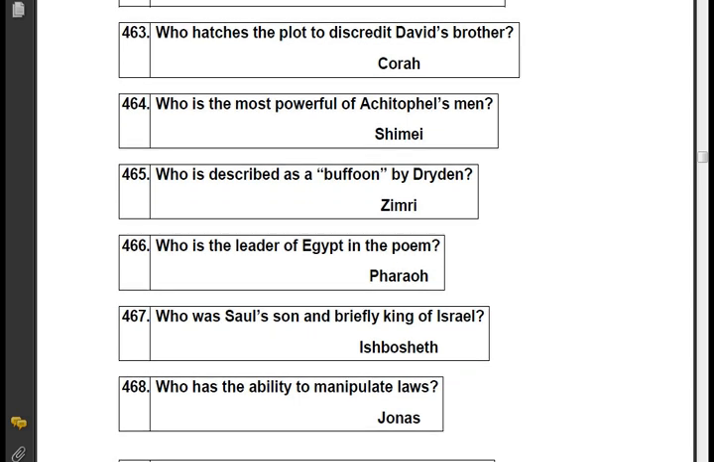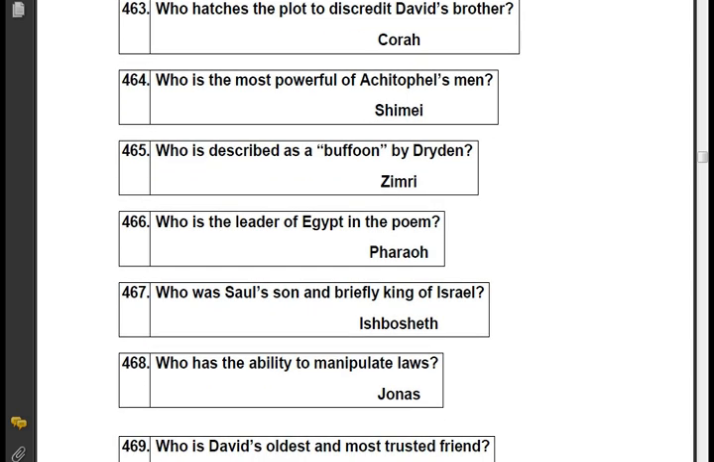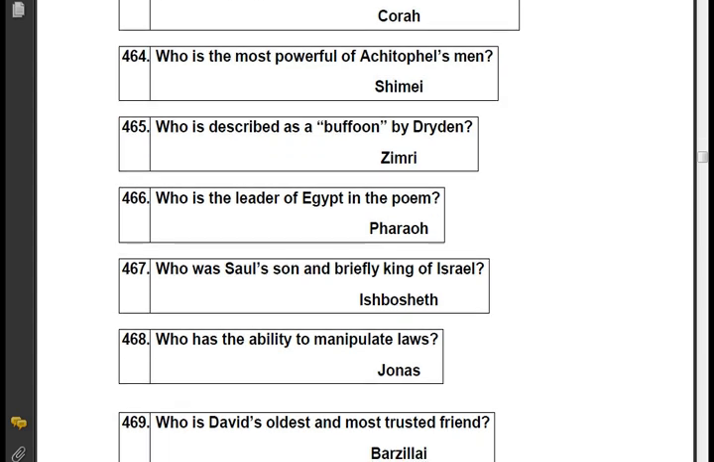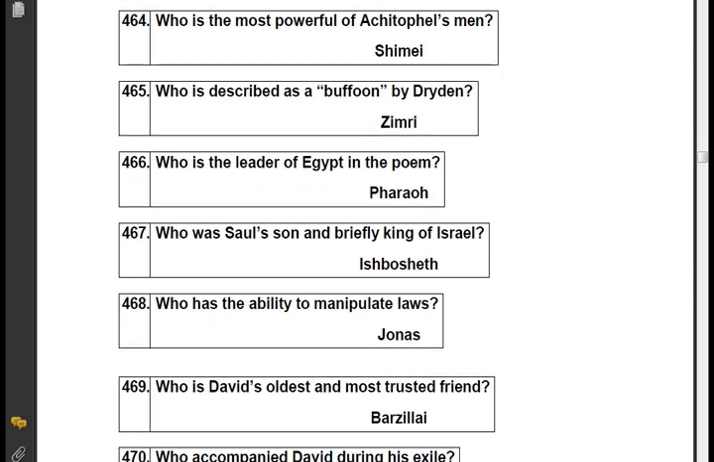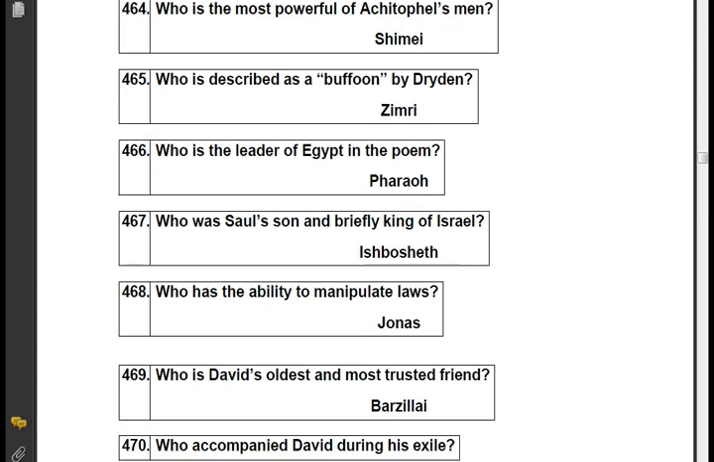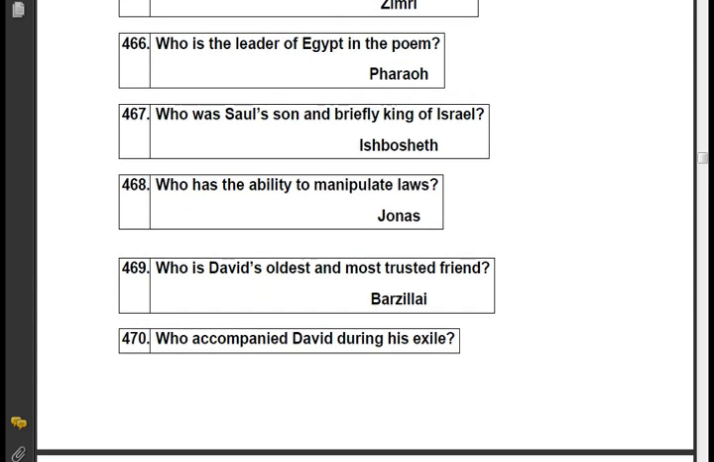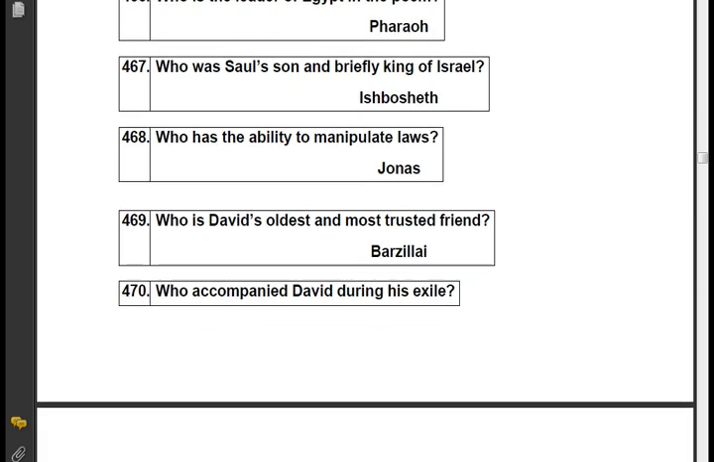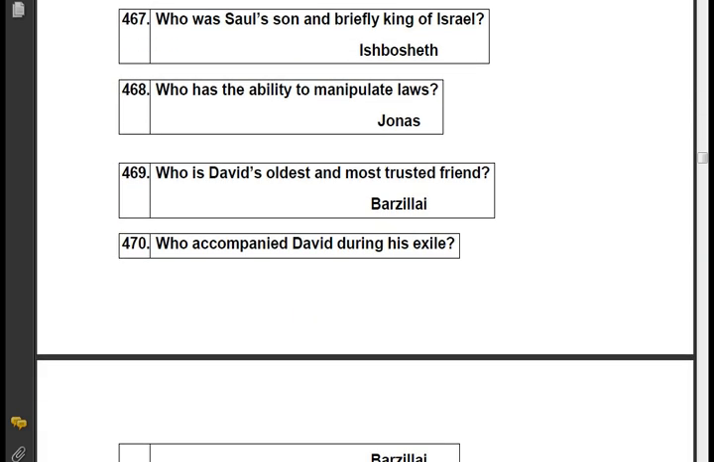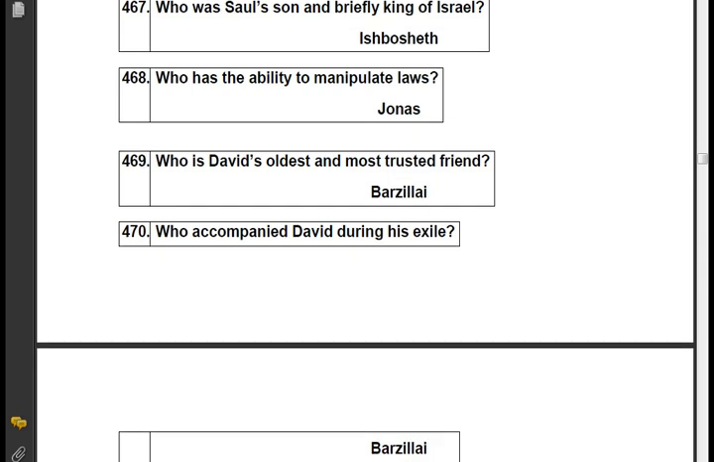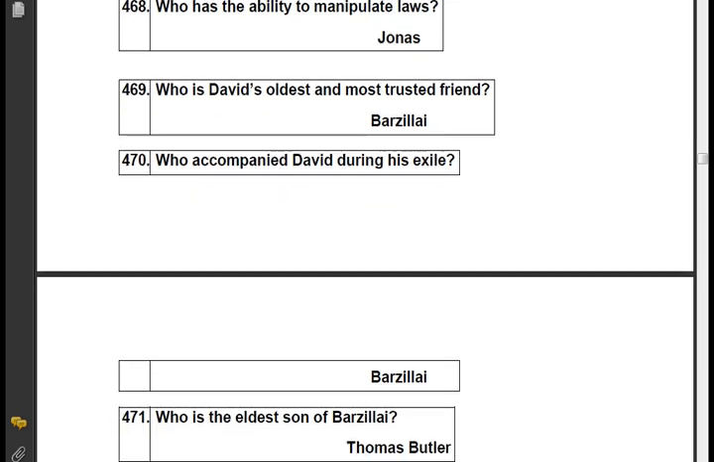Who is described as a buffoon by Dryden? Zimri. Who is the leader of Egypt in the poem? Pharaoh. Who was Saul's son and briefly king of Israel? Ishbosheth. Who has the ability to manipulate laws? Jonas. Who is David's oldest and most trusted friend? Barzillai. Who accompanied David during his exile? Barzillai.